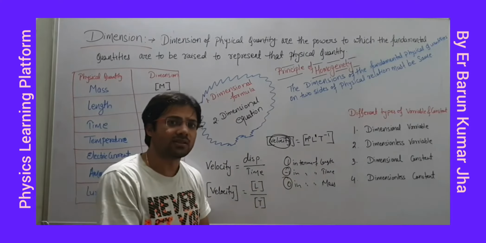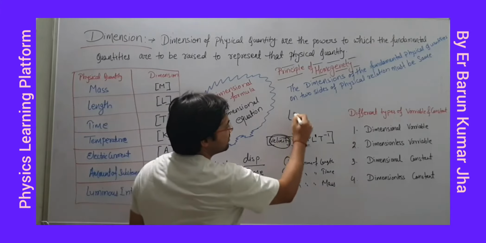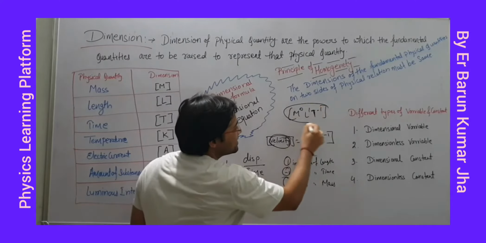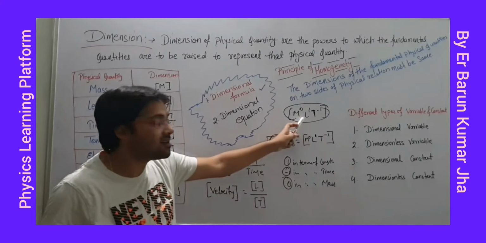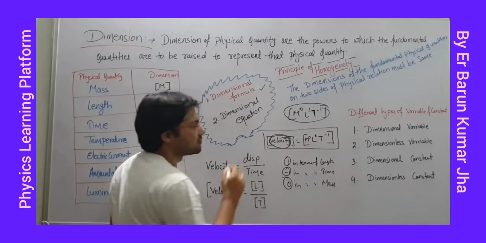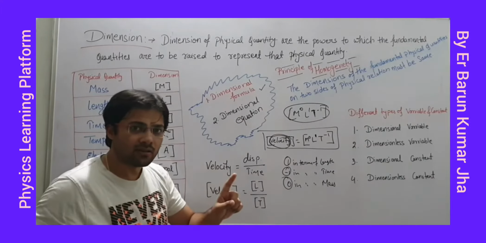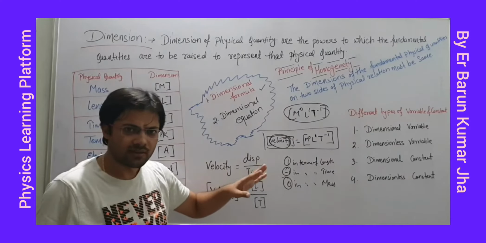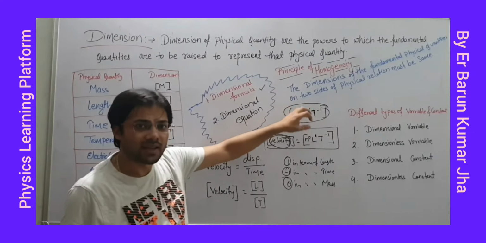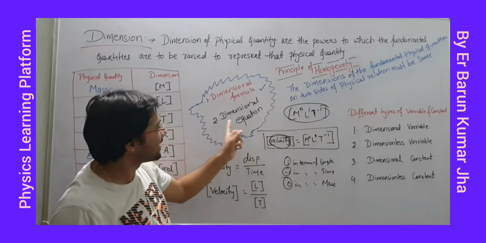No. Now try to understand, these powers are dimension. But if you write M0 L1 T minus 1, so this is what? This is dimensional formula. This is the dimensional formula of velocity. And when you write like this, it is called dimensional equation. Fine. Three things I am telling. Number one, dimension is power. Fine. Number two, this is dimensional formula. I am taking example of velocity. We will see other physical quantities also. And if you are writing in this way, then that is called dimensional equation.